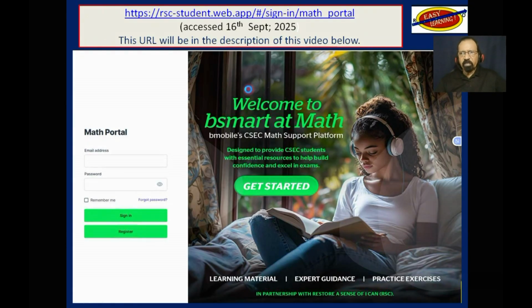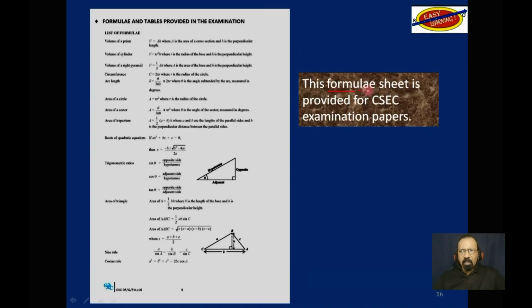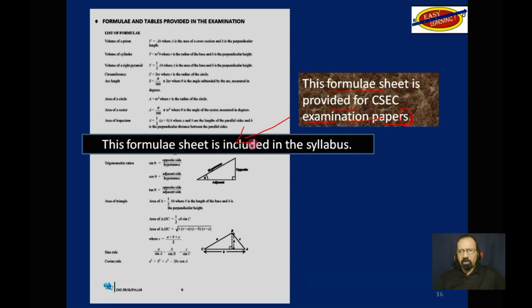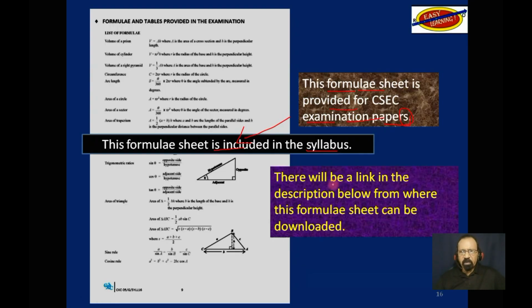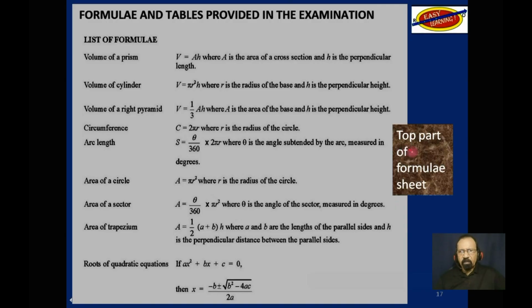Another reminder that this formula sheet is provided for CSEC math examination papers. This formula sheet is included in the syllabus. If you don't have a full copy of the syllabus, there will be a link in the description below from where this formula sheet can be downloaded. This is the top part of that formula sheet, so you could see it a little better.